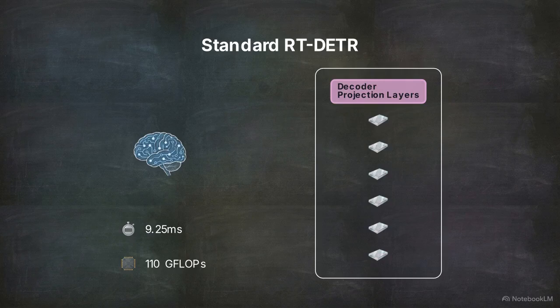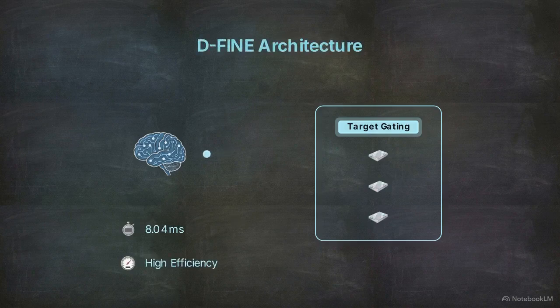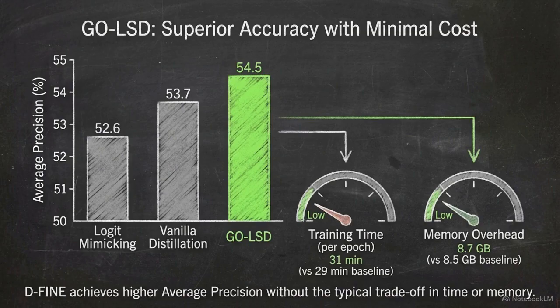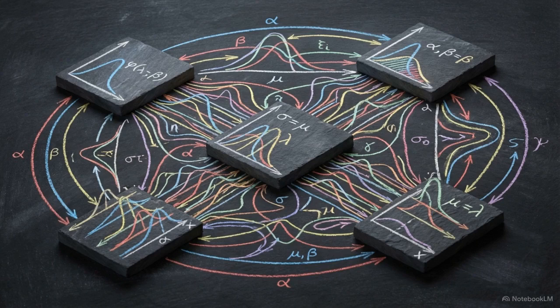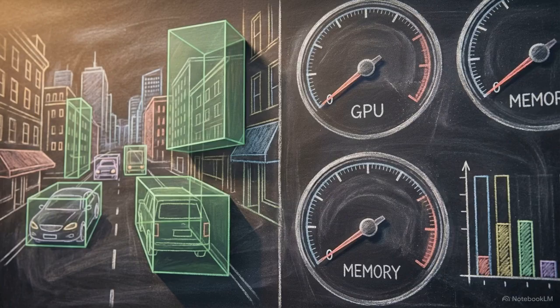The efficiency of these optimization modules allowed researchers to remove computationally heavy components that are standard in other real-time DETR architectures. Ablation data shows that GO-LSD outperforms traditional distillation methods, achieving a higher average precision than logit mimicking or vanilla knowledge distillation. GO-LSD achieves these results with minimal impact on total training time and nearly zero additional memory overhead. Even with stripped-down decoder layers, the model maintains high accuracy because its probability distributions contain more optimized localization data. Simplifying the regression task for the network facilitates a lighter model footprint while maintaining high performance.